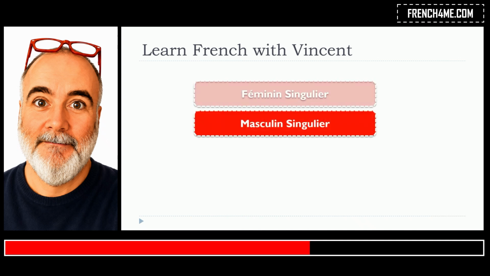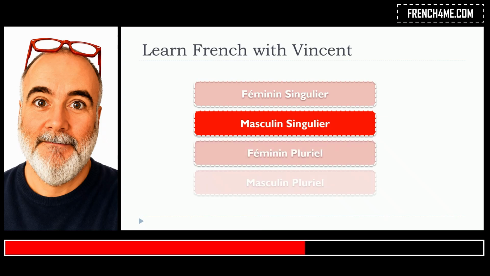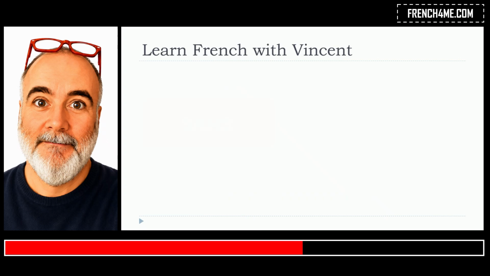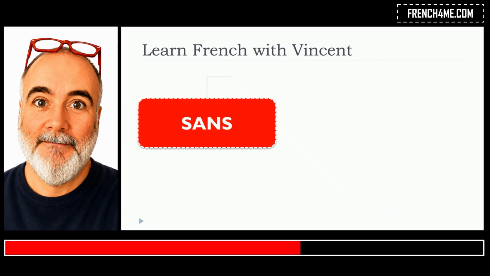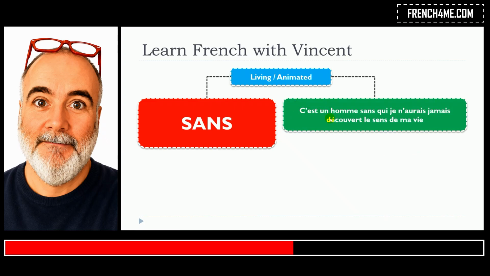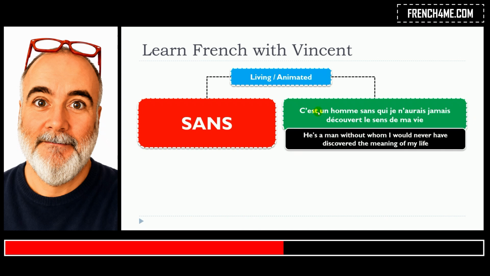So let's have a look now at the masculine singular, le masculin singulier. Sans. Same category, now the first one, living and animated. C'est un homme sans qui je n'aurais jamais découvert le sens de ma vie. In that situation, it's the masculine, un homme, it's singular. So we will go for the pronoun qui.